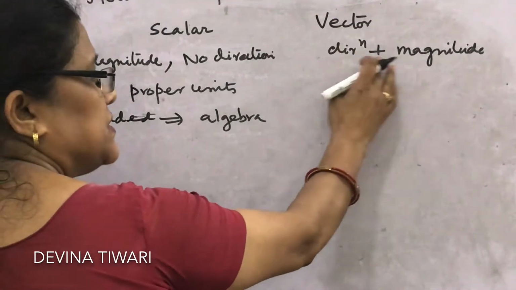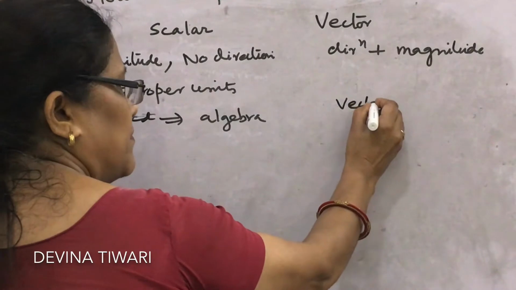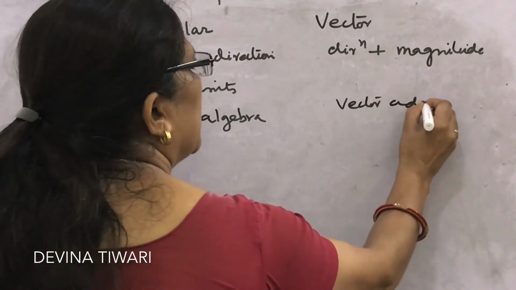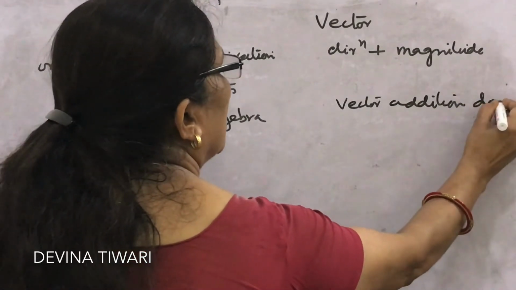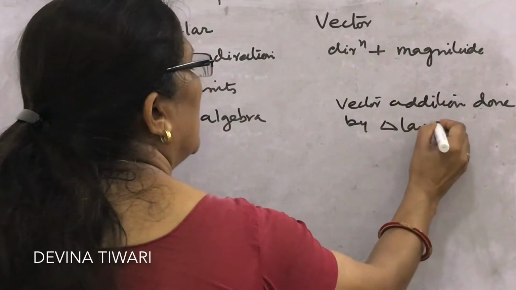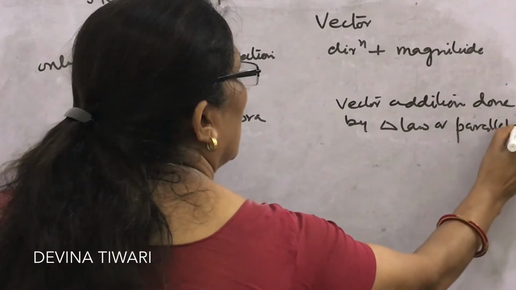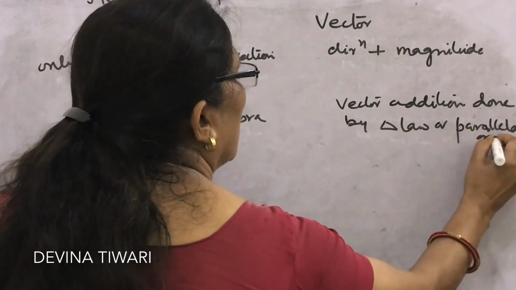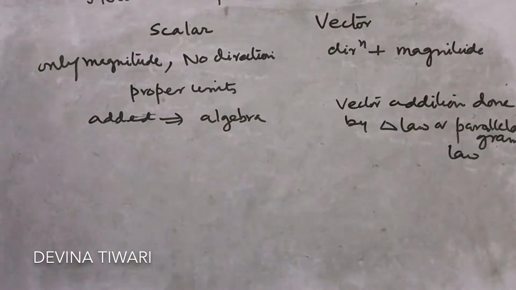They have direction and magnitude, and their addition is made by vector addition. It is done by triangle law or parallelogram law. We will discuss later on.